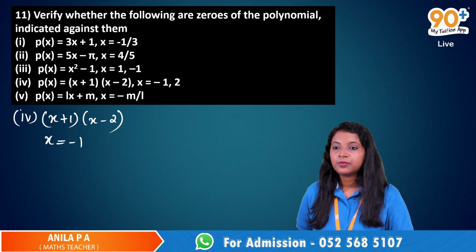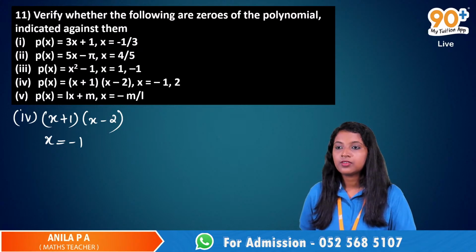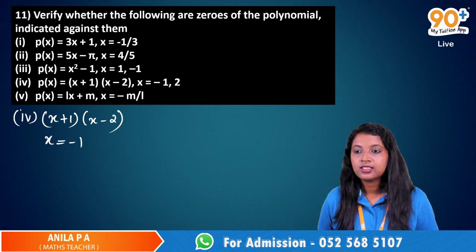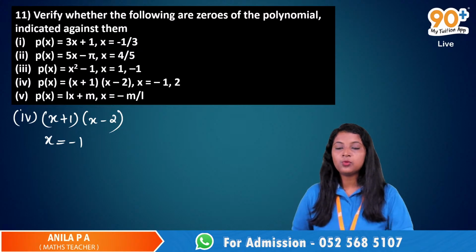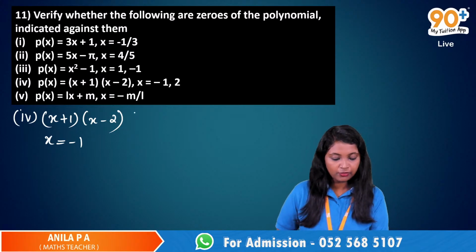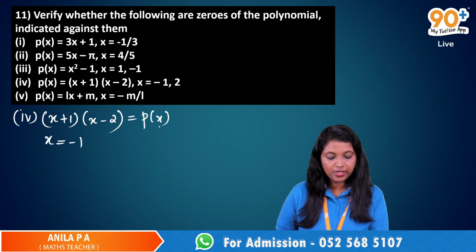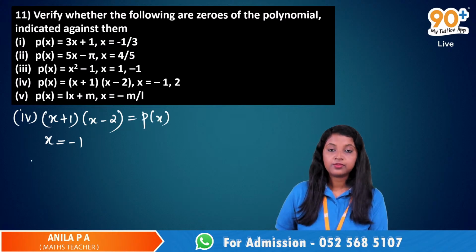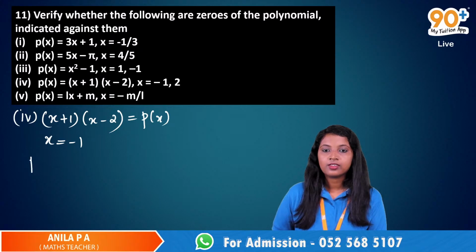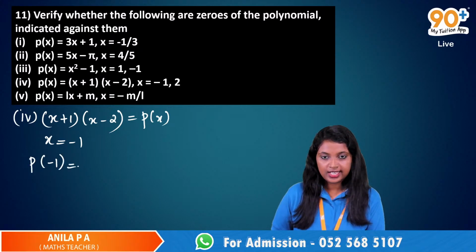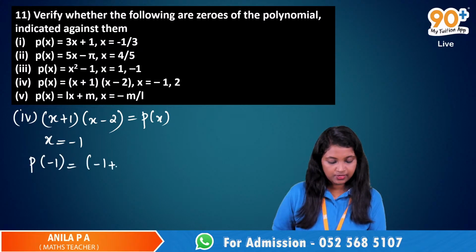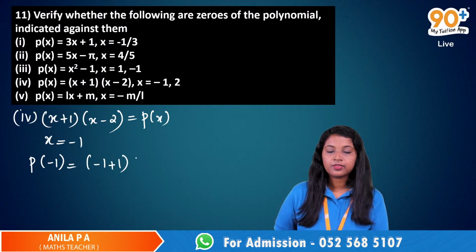Yes, Famida, x is equal to minus 1, and we have to find the value of this polynomial at x is equal to minus 1. So P of minus 1 equals minus 1 plus 1 into minus 1 minus 2.